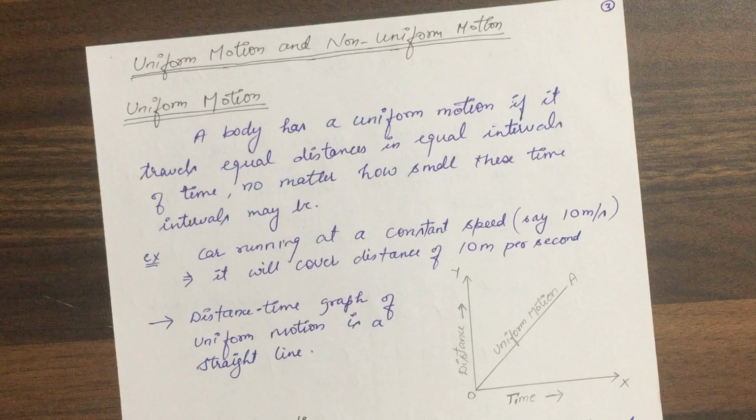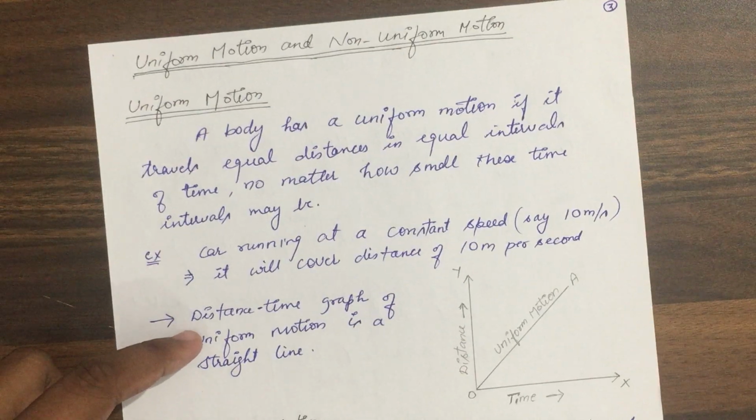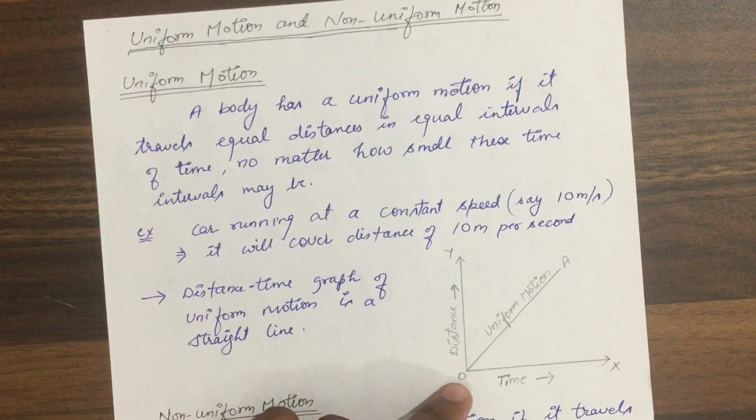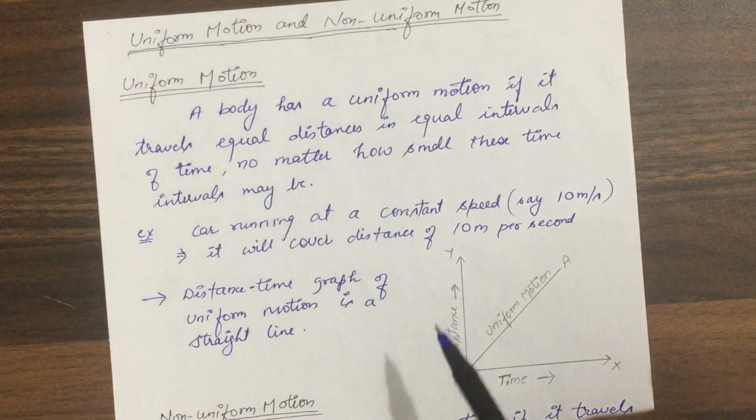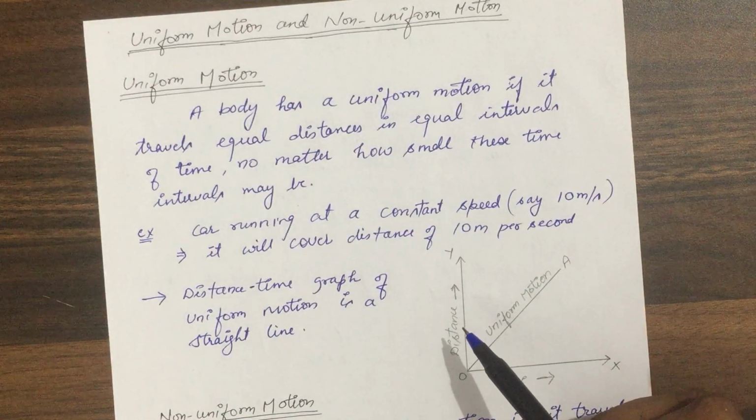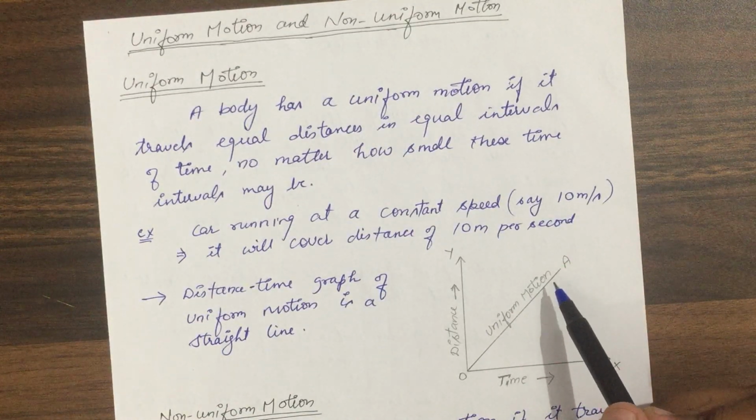So we can say it is in uniform motion. When we draw the distance-time graph, it will be a straight line like this. This we will study in a later portion. So the distance-time graph of a uniform motion is a straight line.